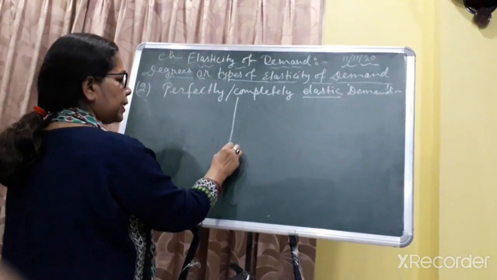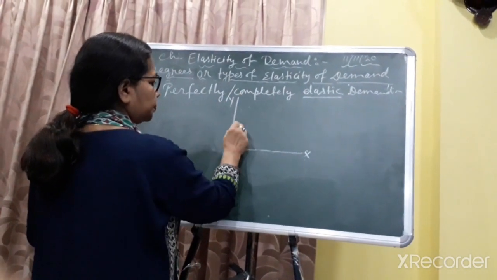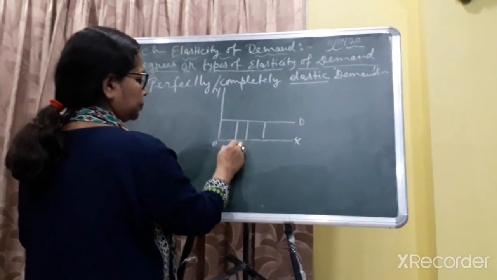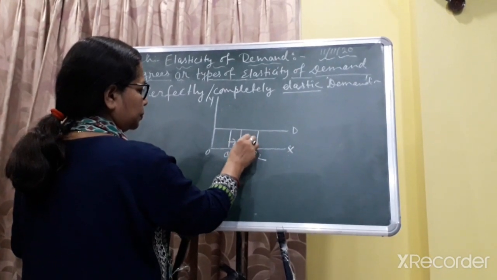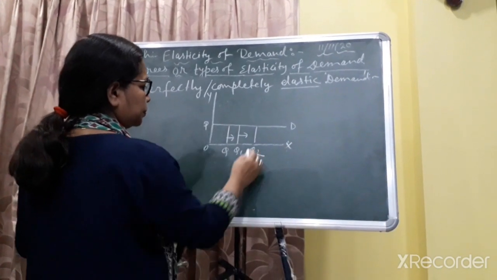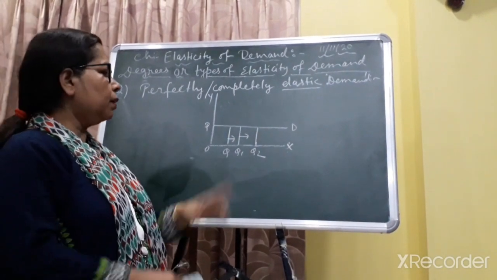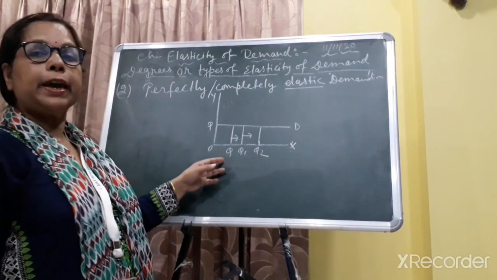So here the diagram will be, the demand line will be the horizontal line and parallel to the x-axis.